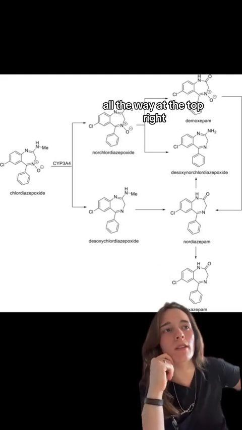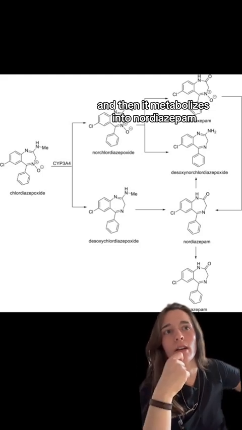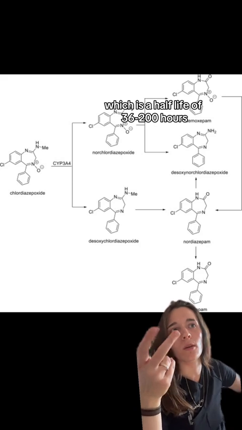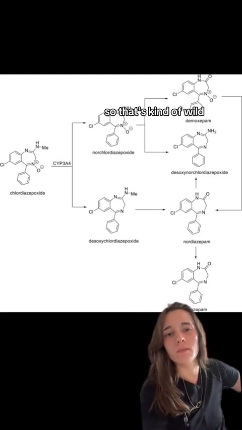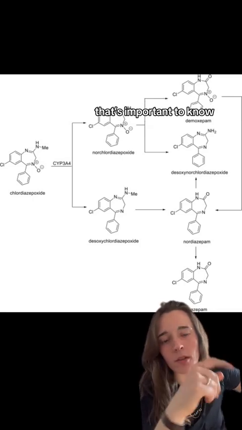Demoxepam, all the way at the top right, has a half-life of 14 to 95 hours, and then it metabolizes into nordiazepam, which has a half-life of 36 to 200 hours. So that's kind of wild. Nordiazepam is the same metabolite that Valium metabolizes into. That's important to know. That helped me get someone out of jail.